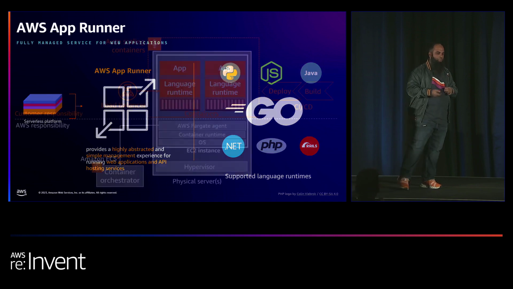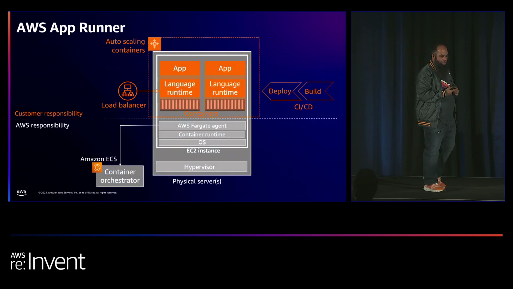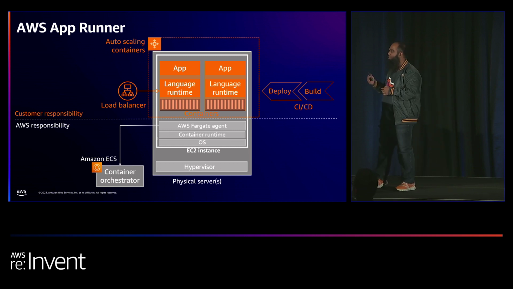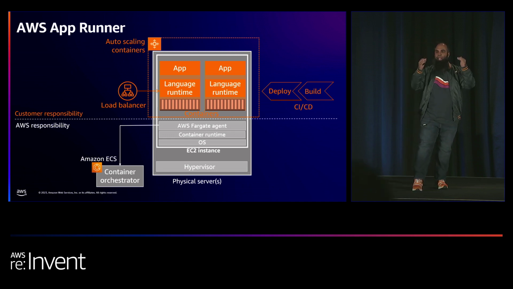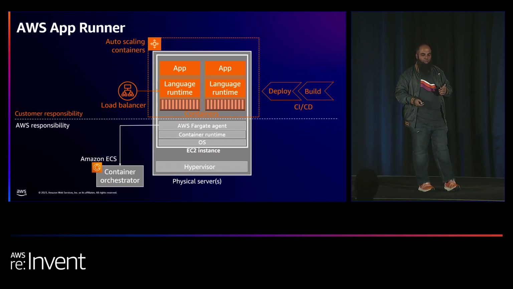And from a technicality perspective, this is how it works, right? So for example, let's say you are in the container ecosystem and you have been using something like Fargate on AWS. This is what it would look like from a management perspective, where we manage the Fargate agent and everything below that, all the way down to the hypervisor and then below to the data center. Now, when it goes to App Runner, the responsibility actually grows.